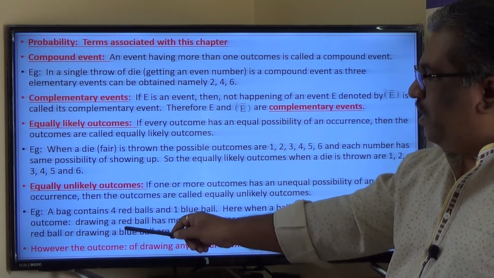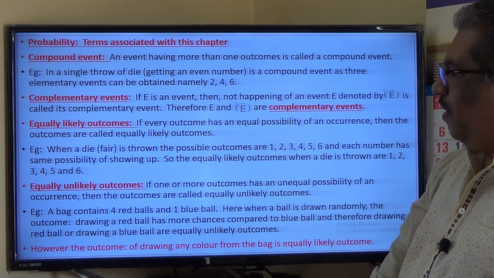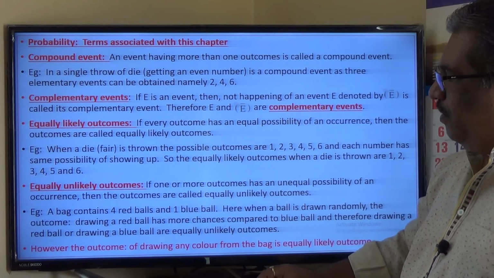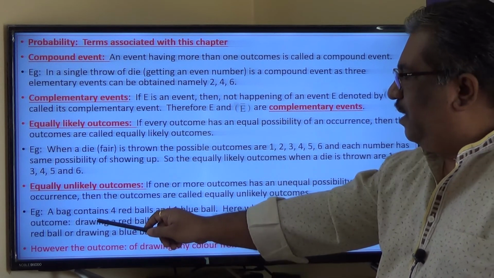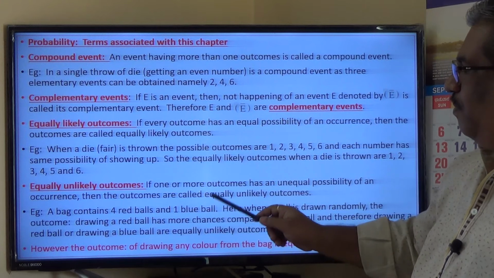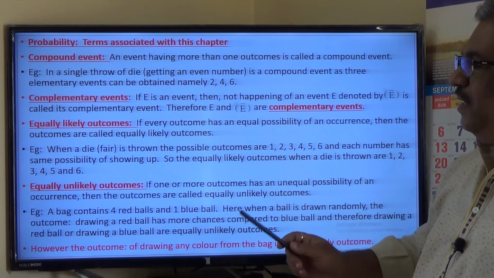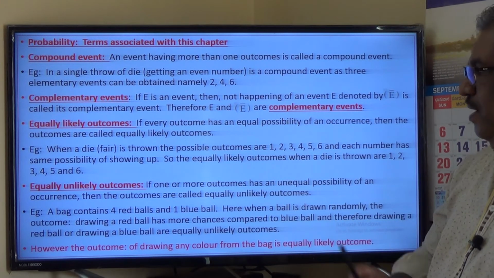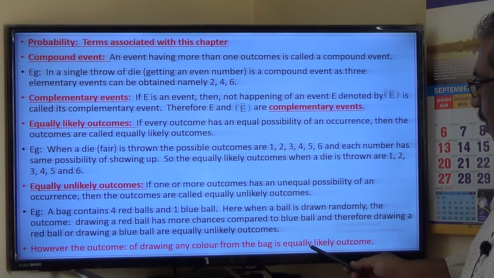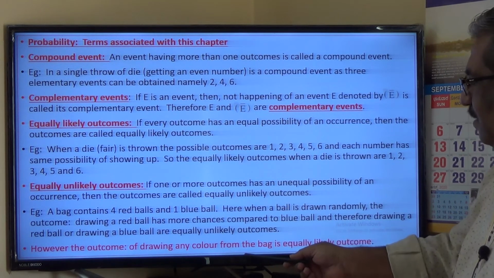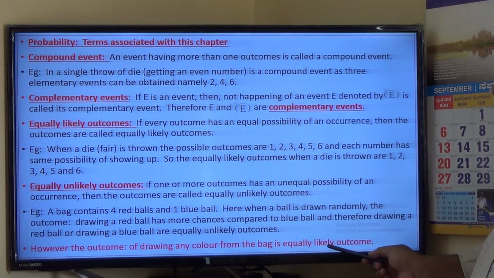So drawing a red ball or drawing a blue ball out of a bag containing 4 red balls and 1 blue ball is an equally unlikely outcome. But drawing a ball of any color from the bag is equally likely outcome.